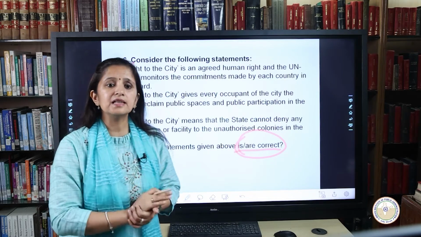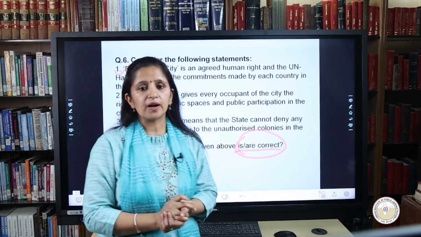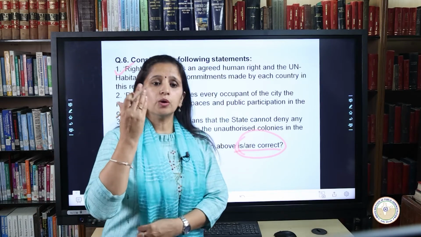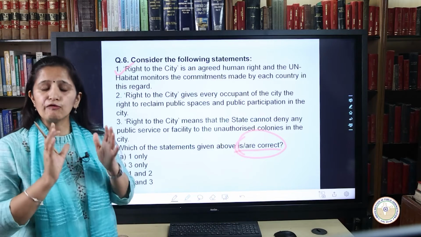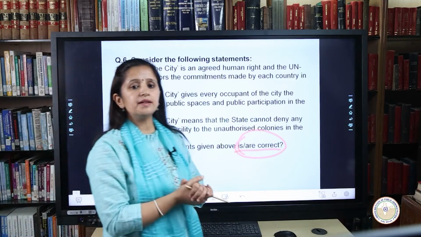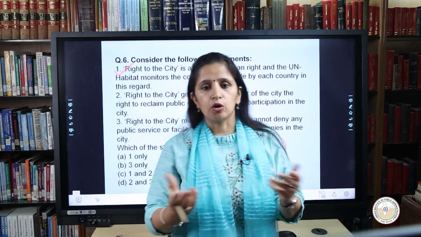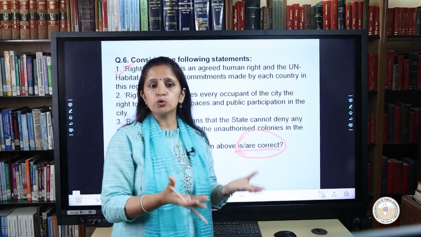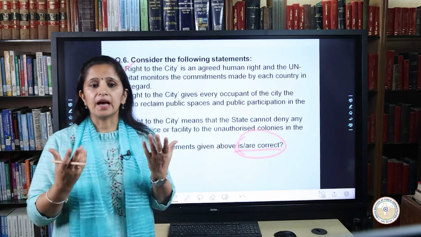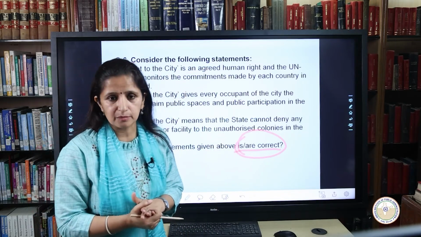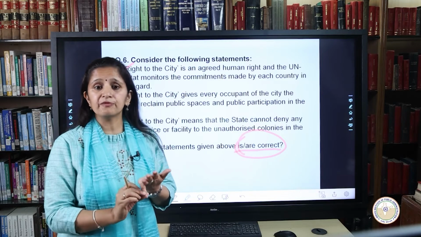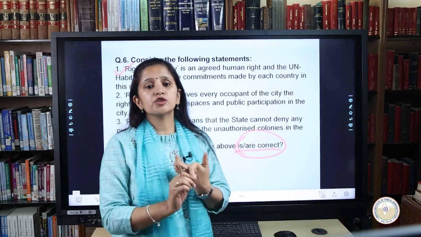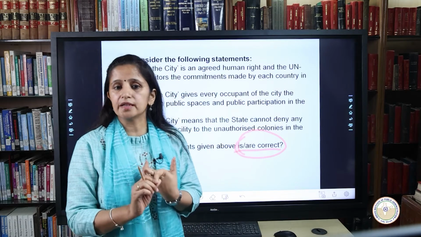So the right to the city is the right of all inhabitants, whether present, future, permanent or temporary, to inhabit, use, occupy, produce, transform, govern and enjoy cities, towns and human settlements that are just, inclusive, safe, sustainable, democratic and defined as common goods for enjoying life with dignity and peace.